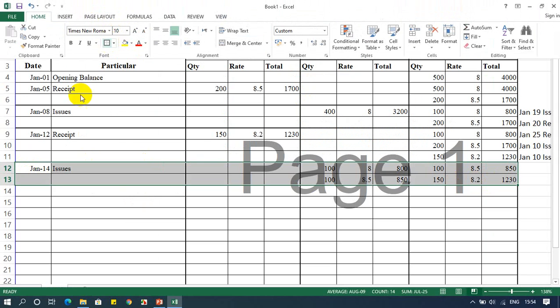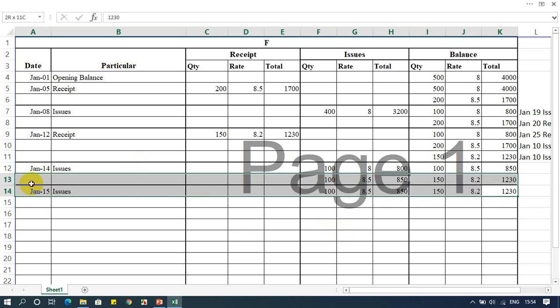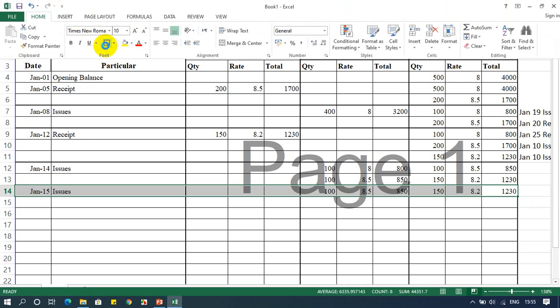Let me make it separate. On January 15, issues, again here, how much unit? 100 units. So I have 100 units from the first one. Yes, I have that much material because I have 100 and 150. So the rate will be taken from there, 8.5, that is 850, right? How much balance is left? 150 with the rate of 8.20 is equal to 1230, right? So this is what the material actually left with us.